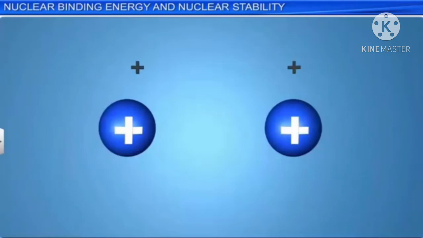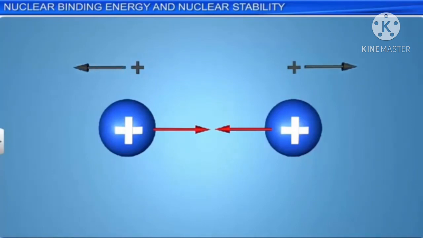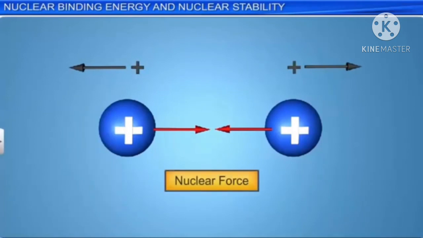Thus, there should be a strong attractive force among the nucleons in the nucleus, which can bind the nucleons together in the tiny nuclear volume in spite of the Coulomb repulsive forces that exist between the positively charged protons. This force is called the nuclear force. From our analysis of the nuclei, we come to know some features of nuclear force.